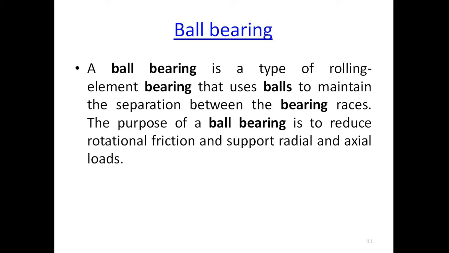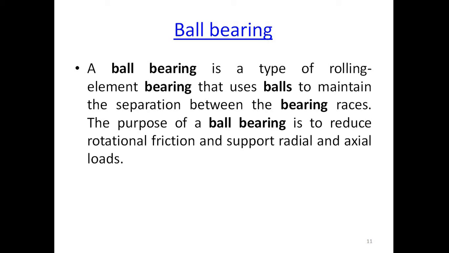Considering the first bearing, that is the ball bearing. A ball bearing is a type of rolling element bearing that uses balls to maintain the separation between the bearing races. The purpose of a ball bearing is to reduce rotational friction and support radial and axial load.